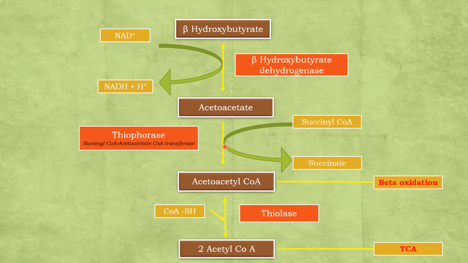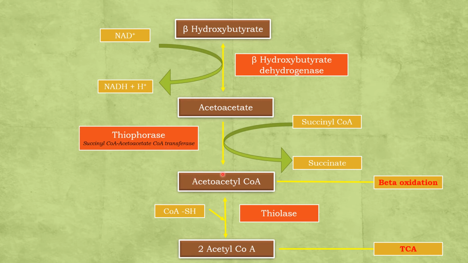This activation is done by succinyl-CoA. So the coenzyme A from succinyl-CoA is donated to acetoacetate. So there will be formation of acetoacetyl-CoA and release of succinate. Now the succinate can enter the TCA cycle. Also you should remember succinyl-CoA is an intermediate of the TCA cycle. The enzyme which helps in this activation is the thiophorase enzyme.